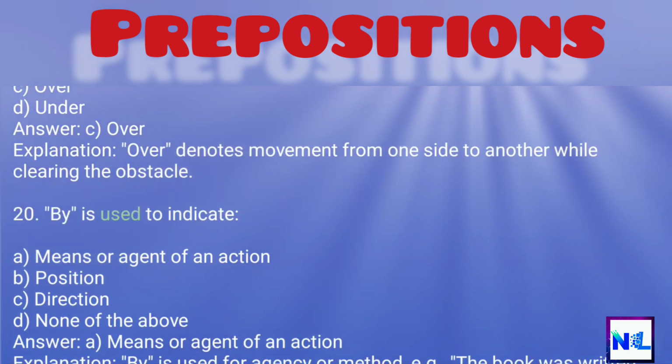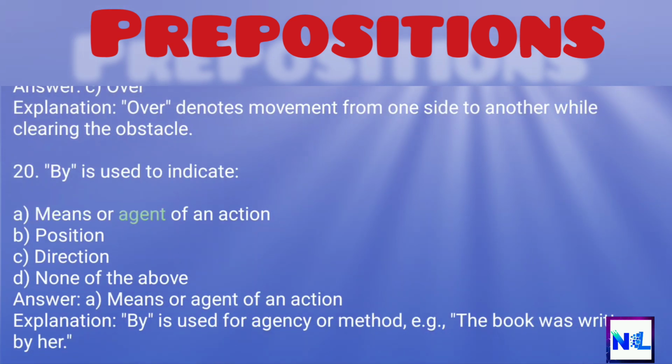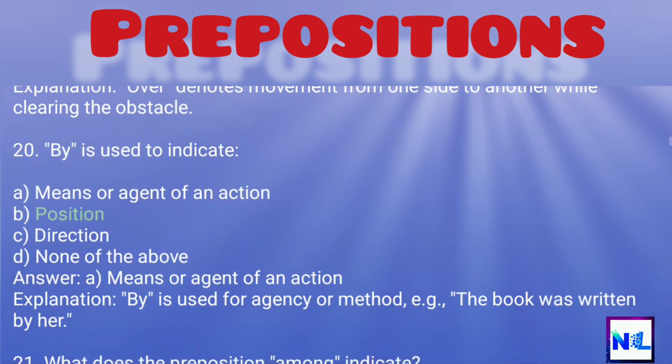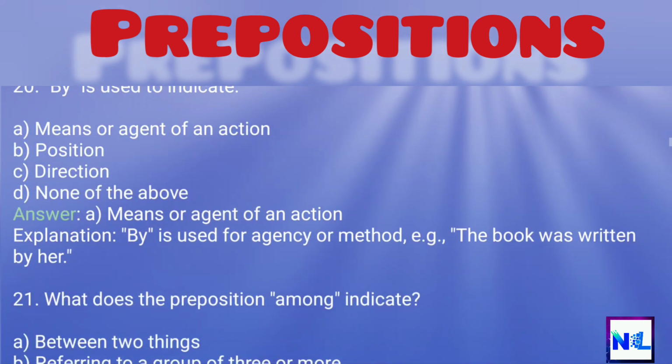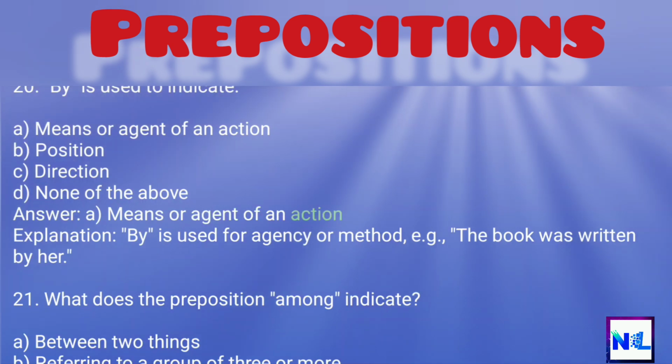20. By is used to indicate A. Means or agent of an action, B. Position, C. Direction, D. None of the above. Answer: A. Means or agent of an action.